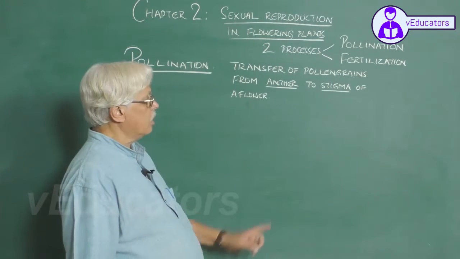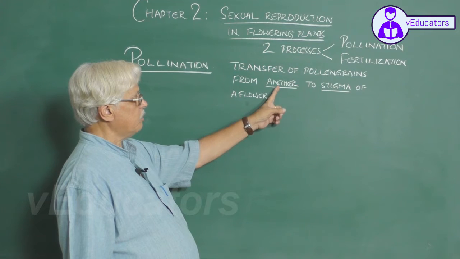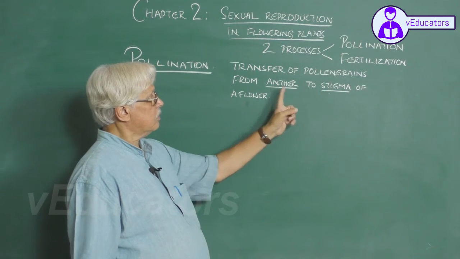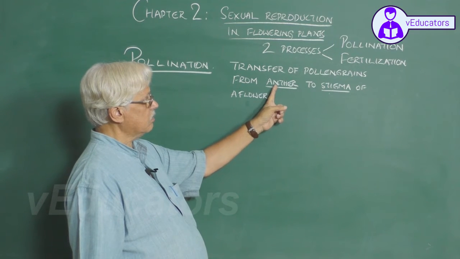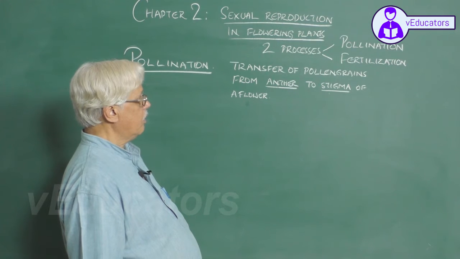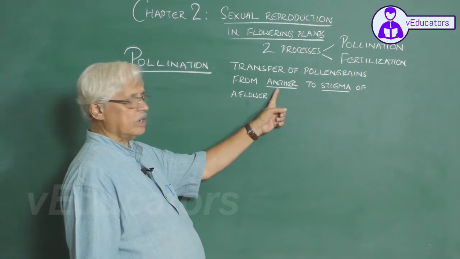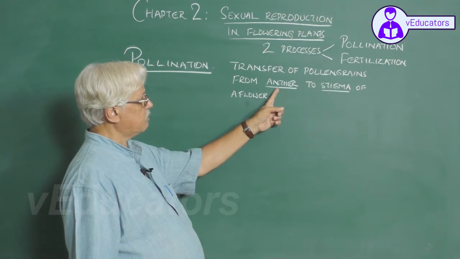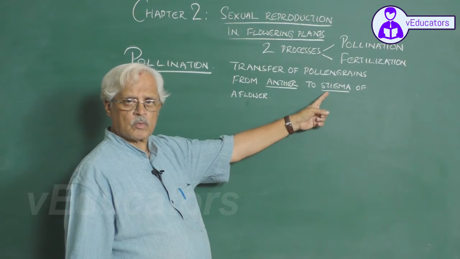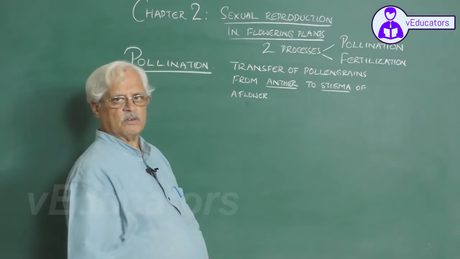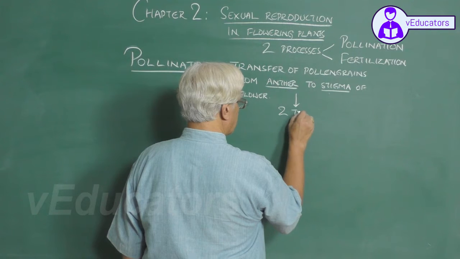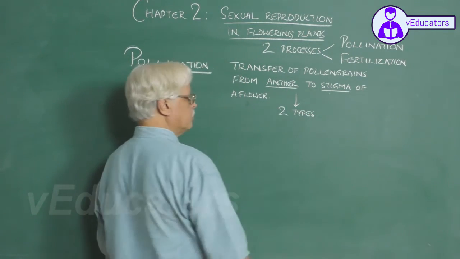So here, anther is the male reproductive part, stigma is a part of the female reproductive structure. Pollen grains produced in the anther are transferred to the stigma of the flower. The transfer of pollen grains may take place from the anther of a flower to the stigma of the same flower or to the stigma of another flower. Therefore, pollination is of two types.